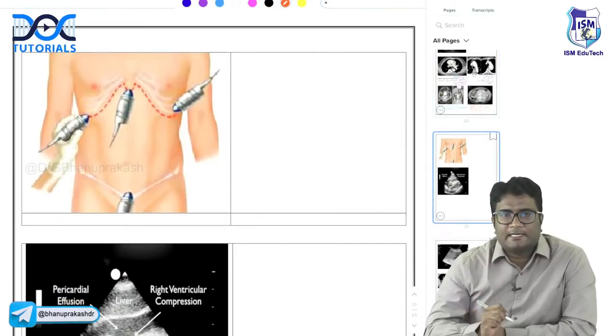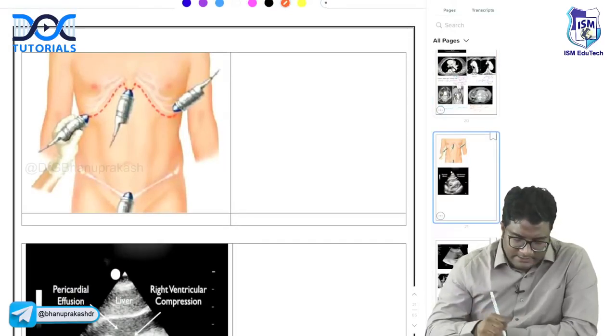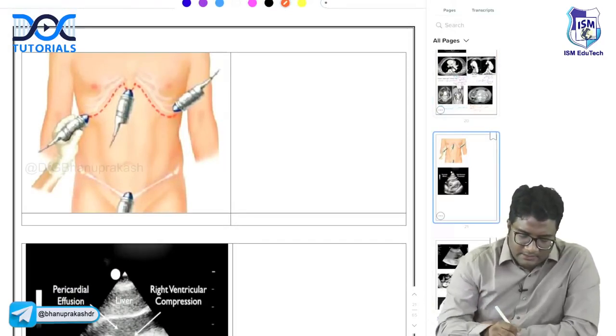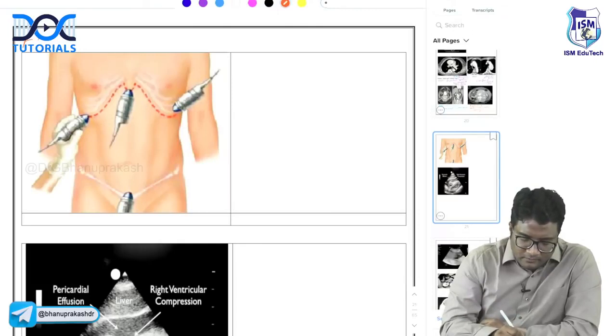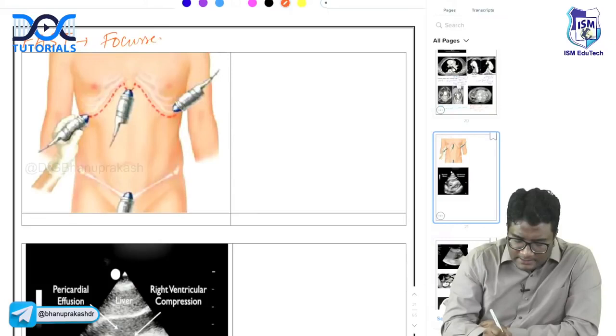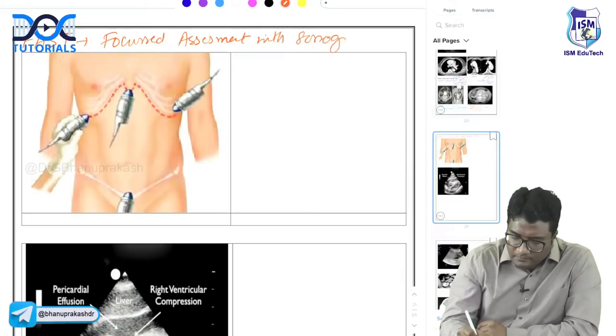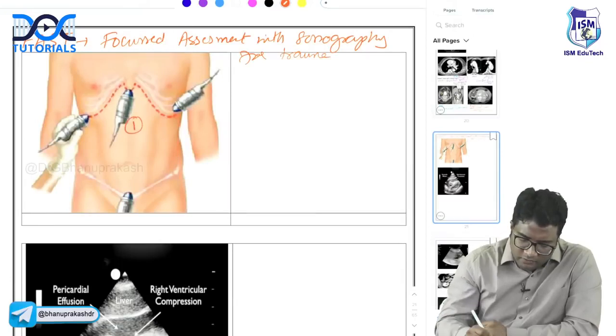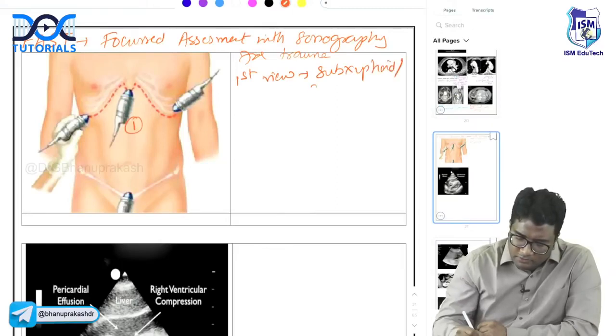Okay, what is this technique that is being done here called? This is FAST. What is the full form? Focused assessment with sonography for trauma. So you take 4 views. The first view is the subxiphoid view, also called subcostal.